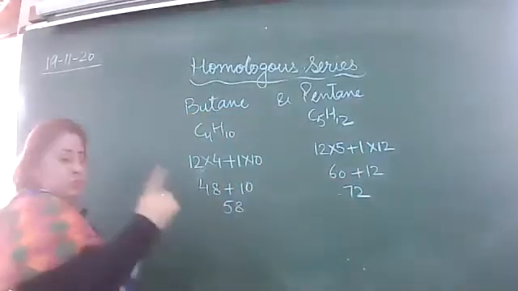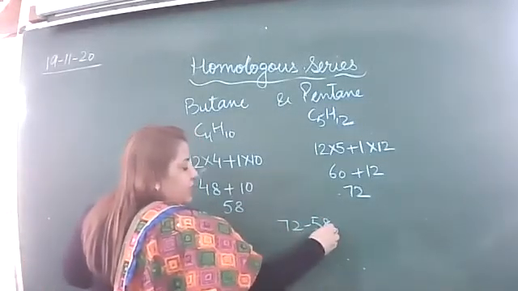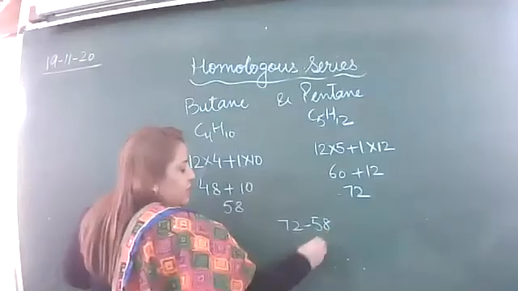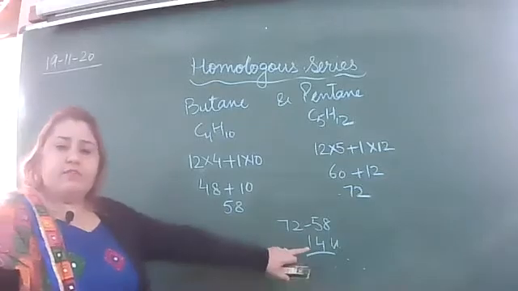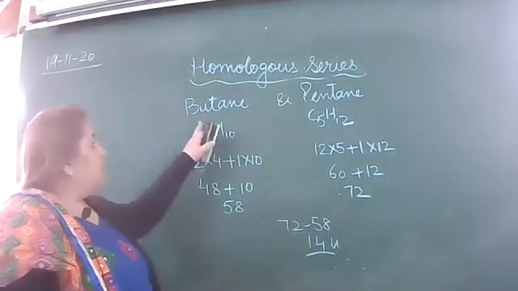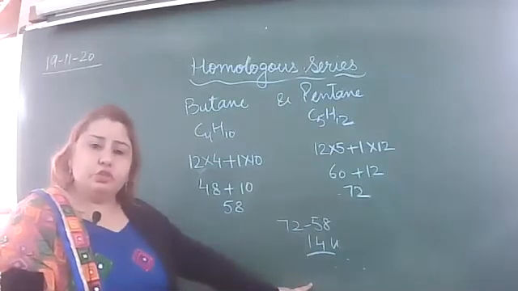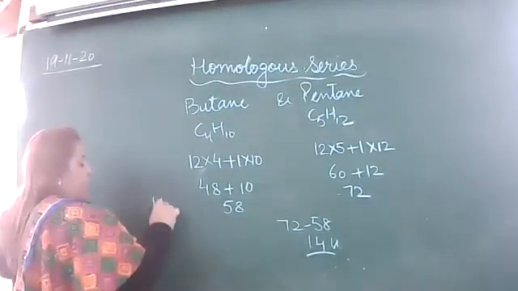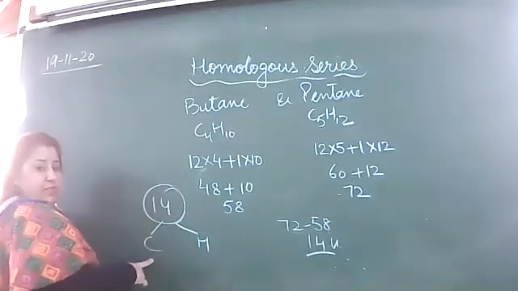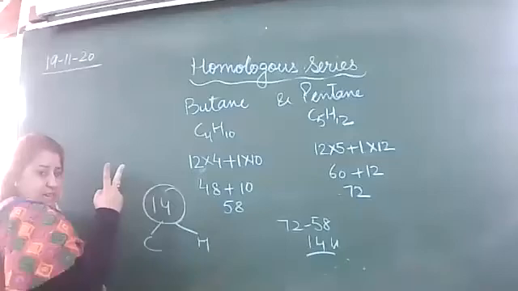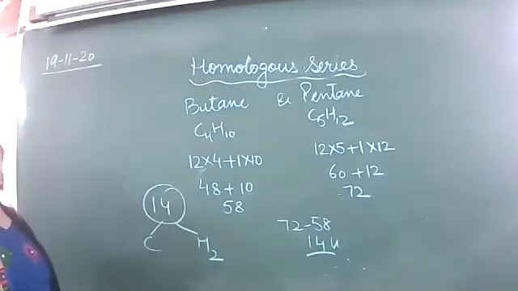See the difference: 12 minus 8 is 4, 1 is given, 6 minus 5 is 1, so 14. Is it following the definition? The successive compounds, butane and pentane, differ by 14 U. If I divide this 14 into hydrocarbon, out of 14, 12 is given to one carbon and 2 is left, so it becomes the CH2 group.